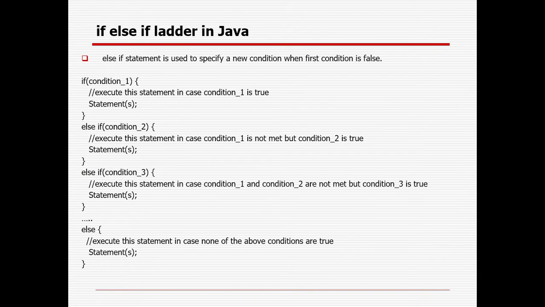Then I will show you what is an if else if ladder in Java, right? The else if statement is used to specify a new condition when the first condition is not met. In case I want to check multiple conditions, then instead of only if else, we will be using an if else if ladder. That is called a ladder, right? It will go for one, or one, or one, or in the last it will match. If condition 1 is matching, it will execute that; otherwise it will go for condition 2, condition 3, condition 4, 5 like that. So that is the concept of the if else if ladder.